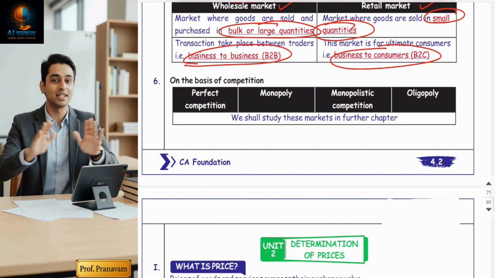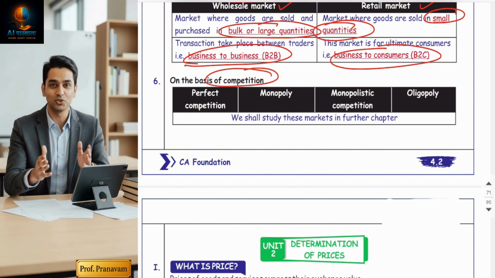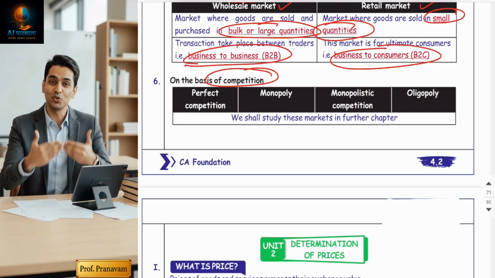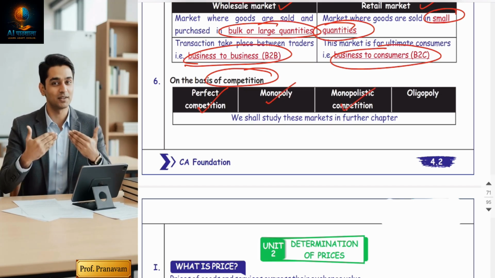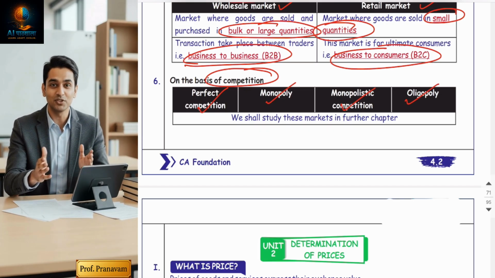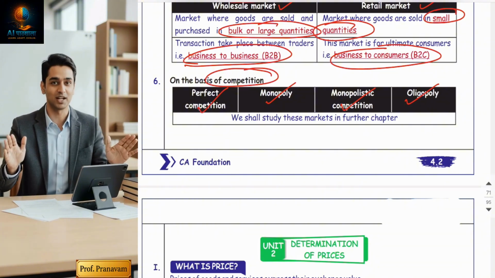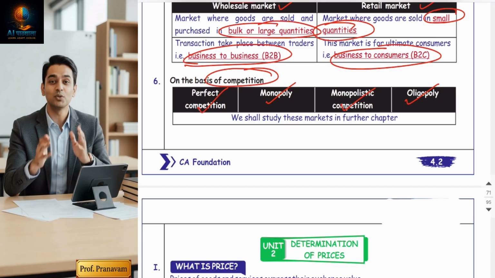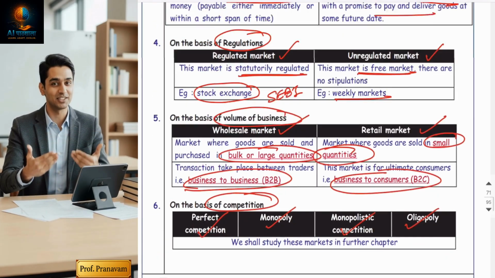Now, last, on the basis of competition. Friends, this is the main part of the chapter. On the basis of competition, there are four markets: perfect competition, monopoly, monopolistic competition, and oligopoly. Guys, these markets we will study in detail in the next topic. This is the main chapter. So now, guys, unit one.